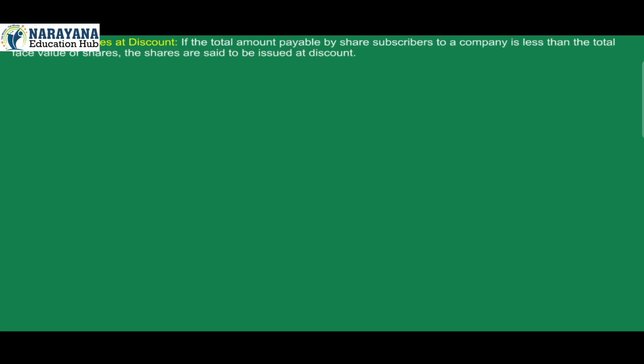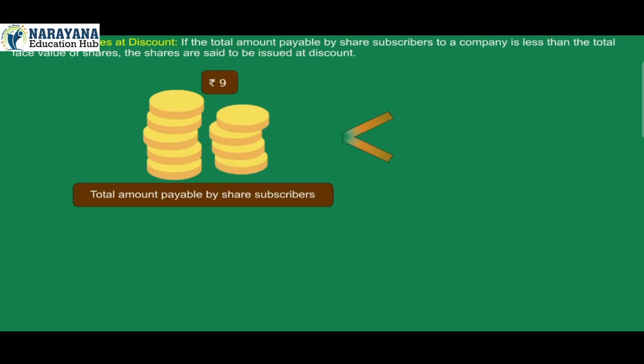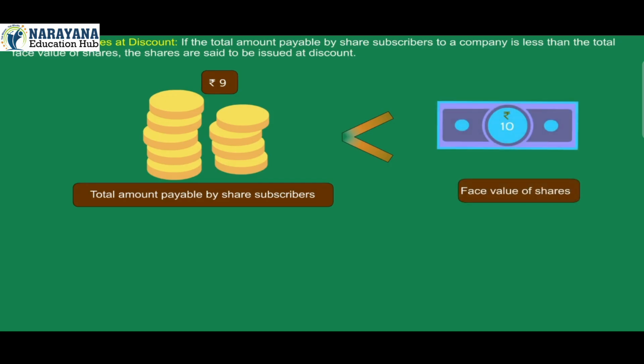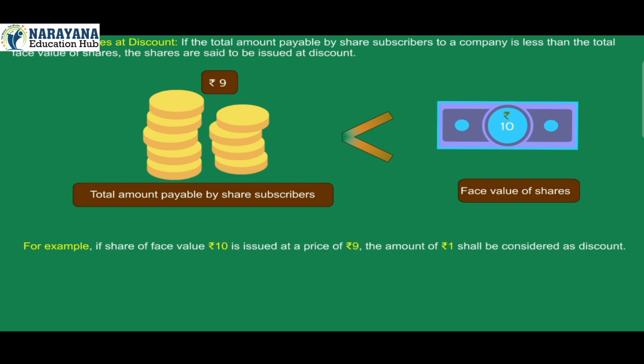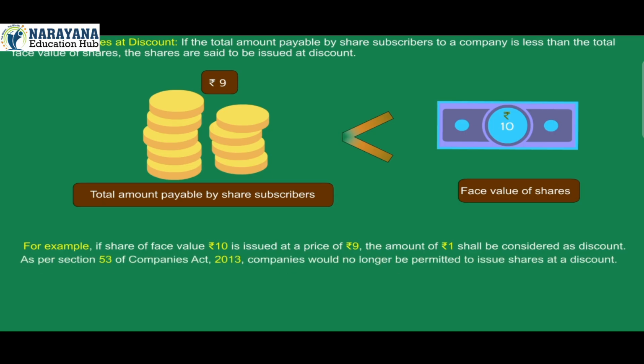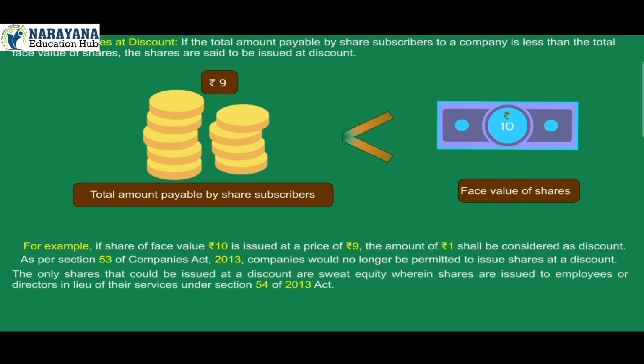3. Issue of shares at discount. If the total amount payable by share subscribers to a company is less than the total face value of shares, the shares are said to be issued at discount. For example, if a share of face value Rs 10 is issued at a price of Rs 9, the amount of Rs 1 shall be considered as discount. As per Section 53 of the Companies Act 2013, companies are no longer permitted to issue shares at a discount. The only shares that can be issued at a discount are sweat equity, wherein shares are issued to employees or directors in lieu of their services under Section 54 of the 2013 Act.